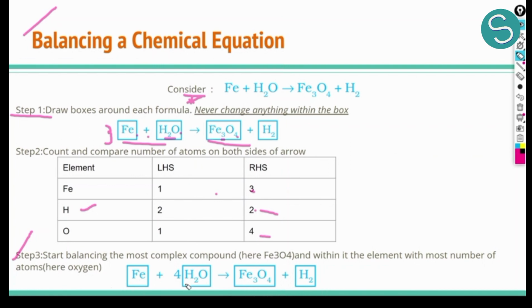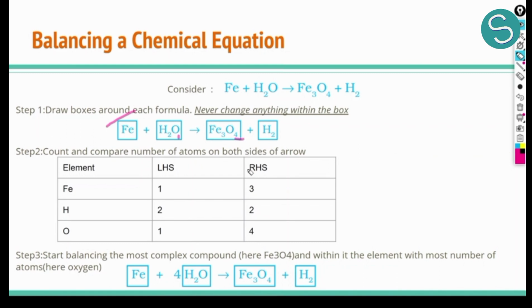So here in this chemical reaction, iron oxide seems to be the most complex compound. Now in iron oxide, oxygen has 4 atoms and iron has 3 atoms. So out of both of them, oxygen has more number of atoms. So we'll start by balancing oxygen here. So we'll start with balancing oxygen first of all. So in the original equation, we can see that we had 1 molecule of oxygen on the left hand side, on the reactant side, and 4 molecules of oxygen on the right hand side.